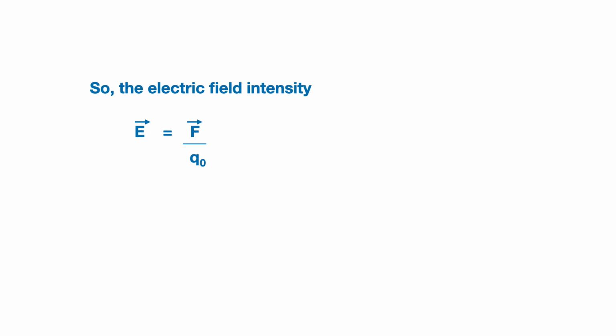So on substituting the value of F, 1 upon 4 pi epsilon 0 q q0 upon r square. In this equation, q0 cancels and we get E is equal to 1 upon 4 pi epsilon 0 q upon r square. This is the formula for electric field due to a point charge.